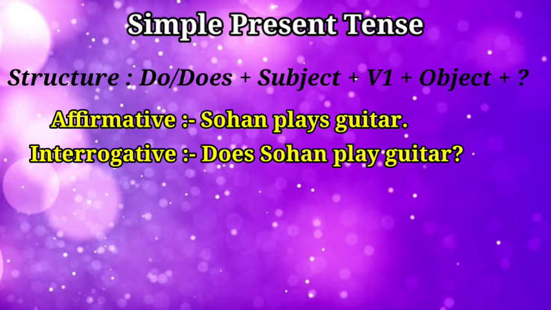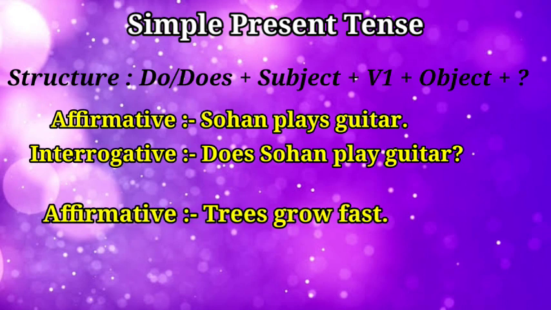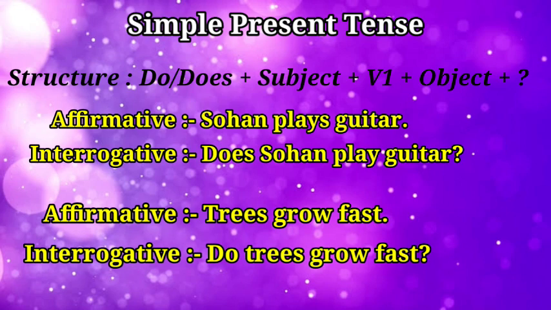Let us see another example. Trees grow fast. Here, trees is a plural subject, so we use do at the beginning of the sentence to convert it into interrogative. Like, do trees grow fast? And a question mark.